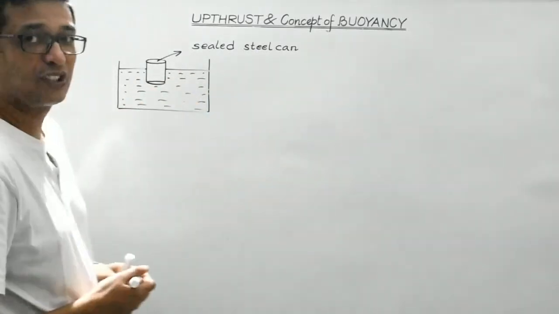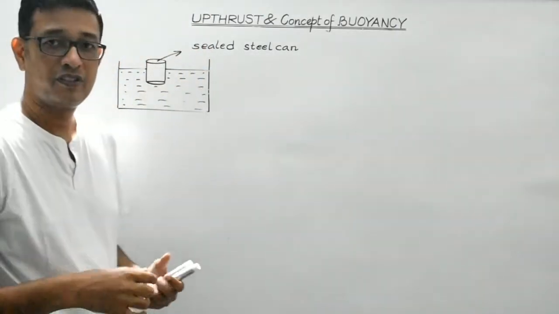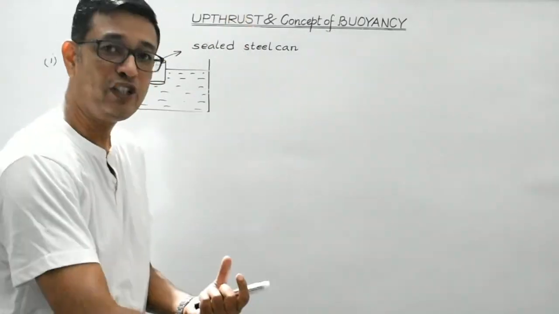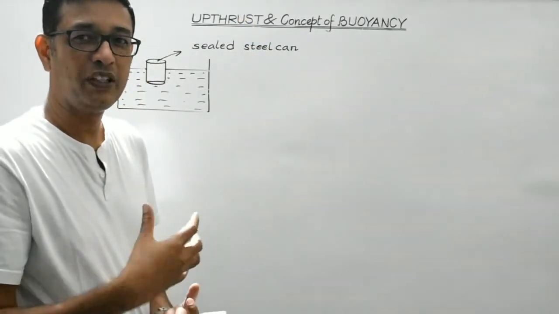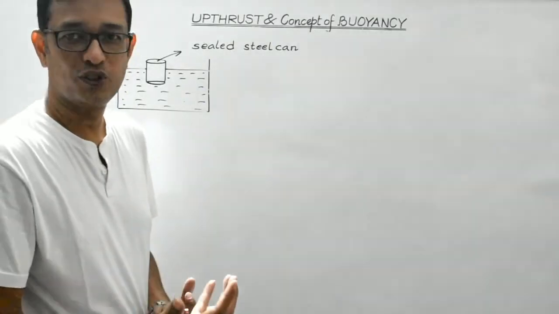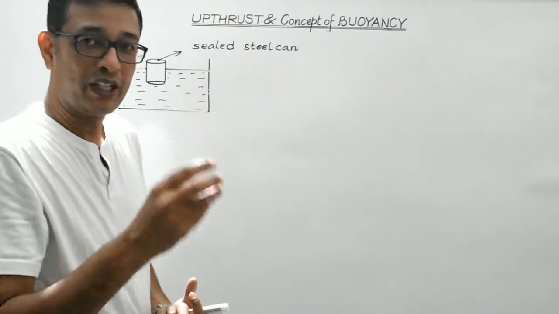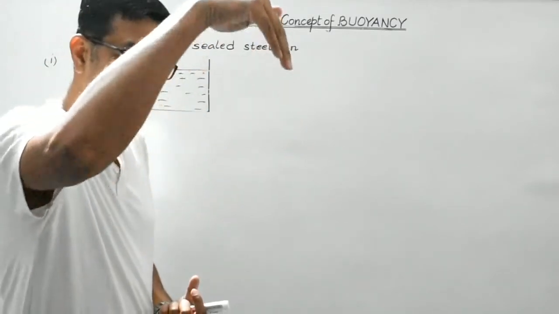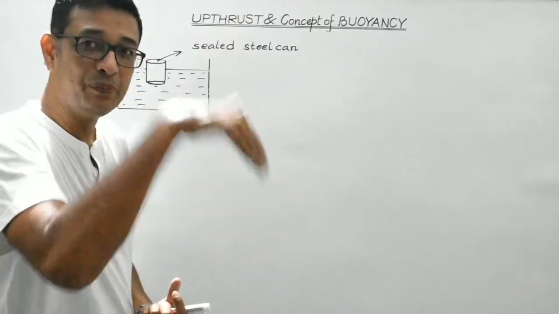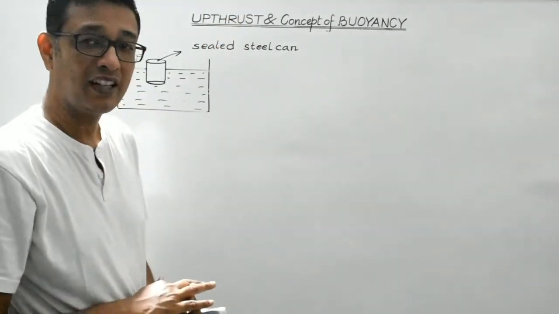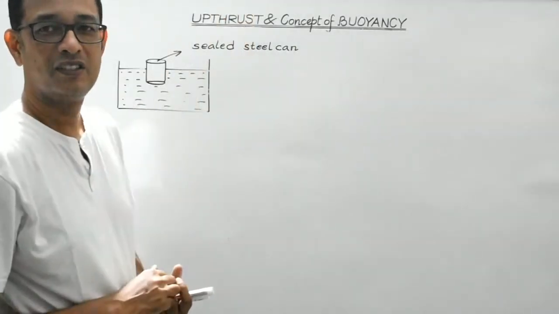Now what happens is, students, as we try to push the steel can inside the water, we will experience an opposing force. We will experience an upward force. We will apply a force on the can in the downward direction so as to immerse it deeper into water, but at the same time we will experience an upward force.